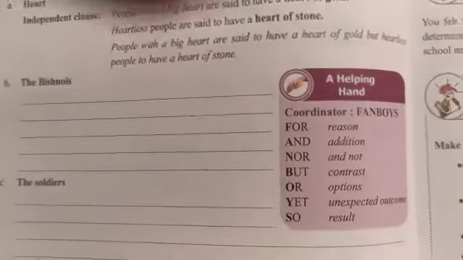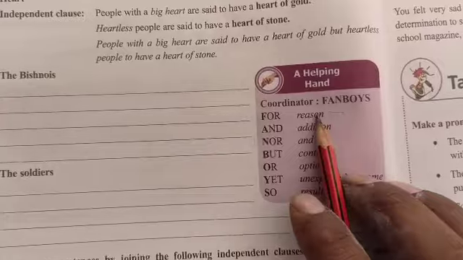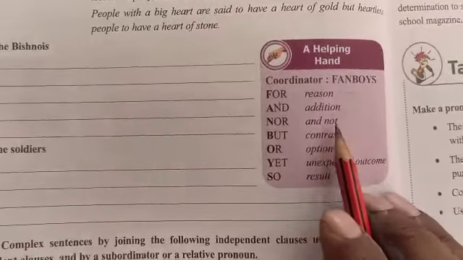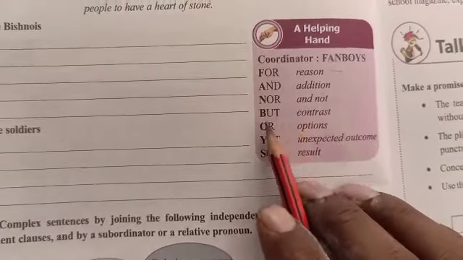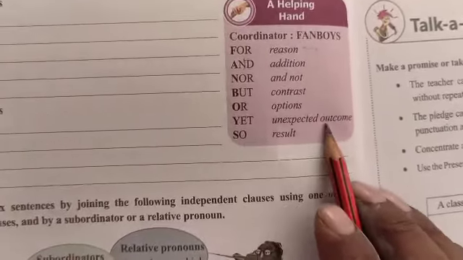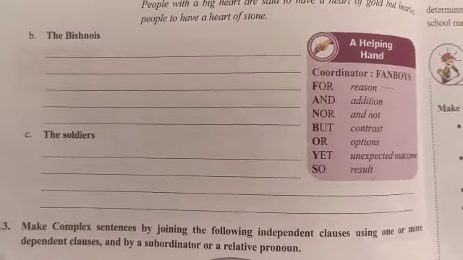Some more things I will show you. Here, coordinate conjunction FANBOYS. I will explain this. For is for reason, and is for addition, nor is for not one, not choosing either, but is for contrast, or is for options, yet is for unexpected outcome, and so is for result. Okay, so you have got the 7 types of coordinators.